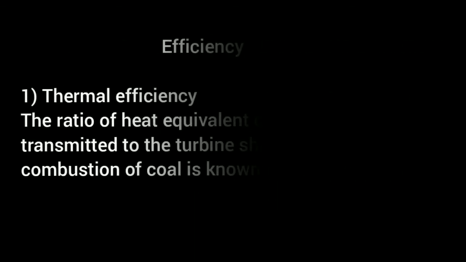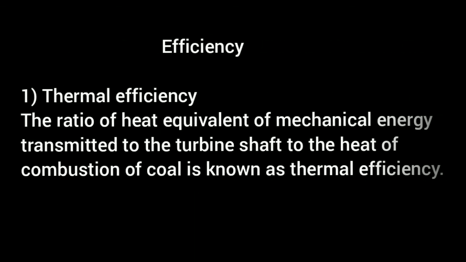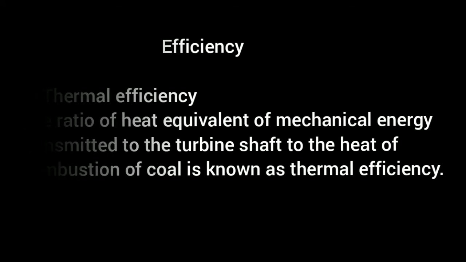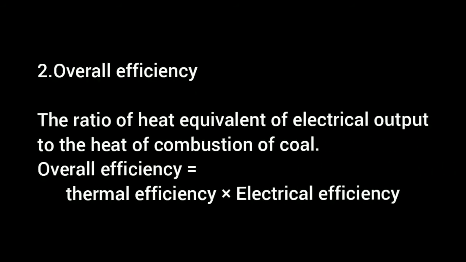Then let's discuss the efficiency. The efficiency of the overall conversion process is poor, and its maximum value is about 40% because of the high heat losses in the combustion gases and the large quantity of heat rejected to the condenser. The thermal efficiency: the ratio of heat equivalent of mechanical energy transmitted to the turbine shaft to the heat of combustion of coal is known as thermal efficiency.